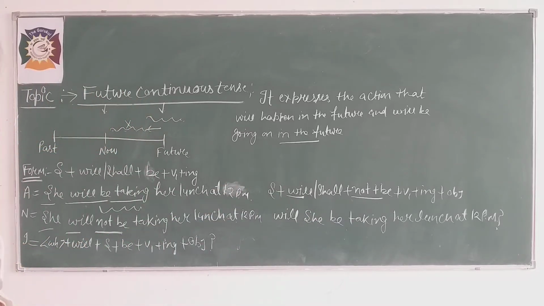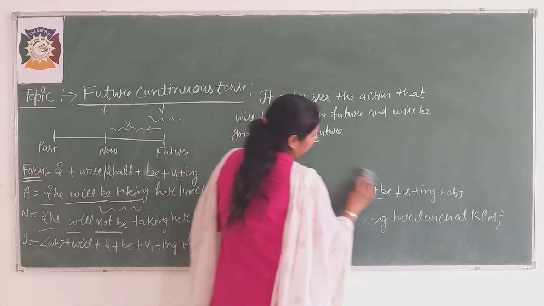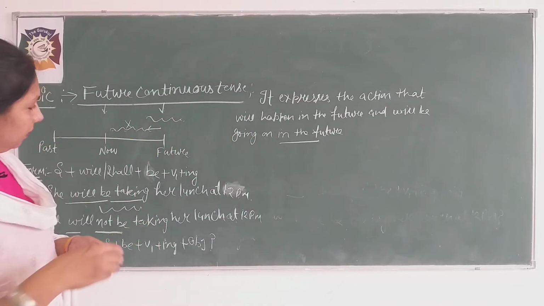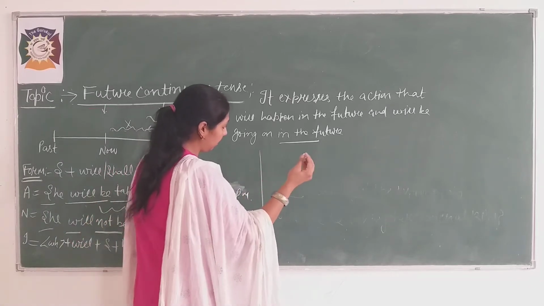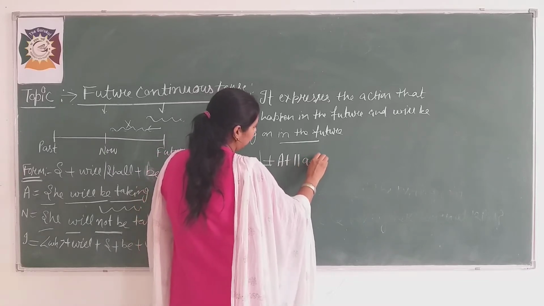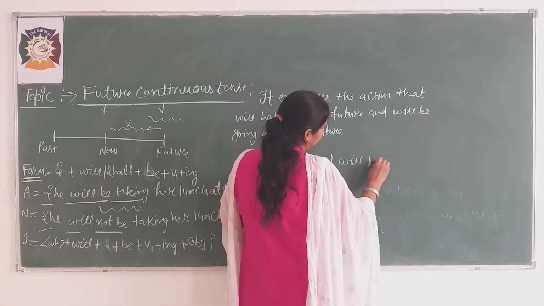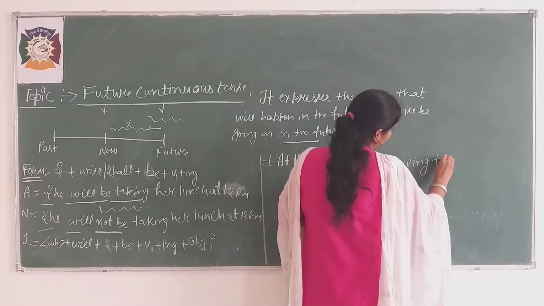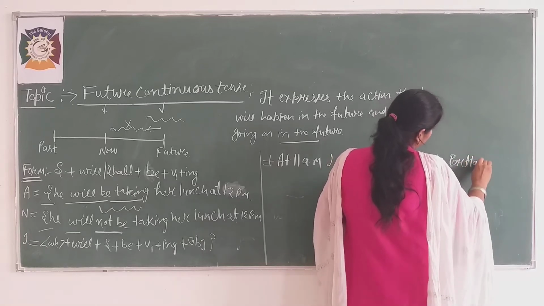Now let's take some more examples related to this, beta. An example like that: at 11 a.m. I will be driving to, anything you can write here, Portland.